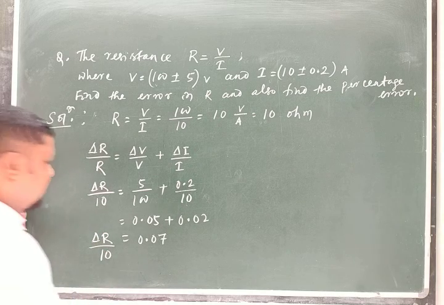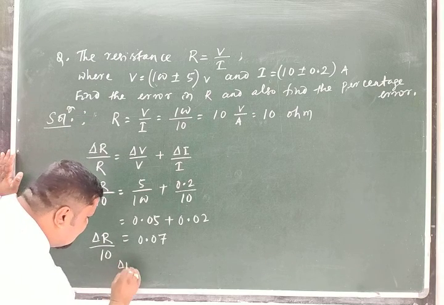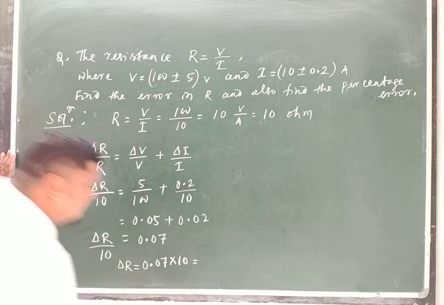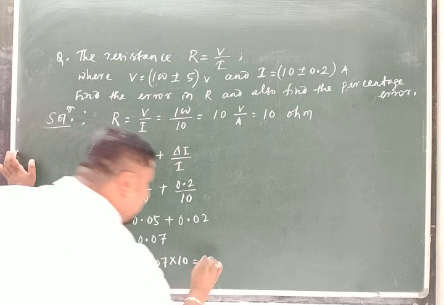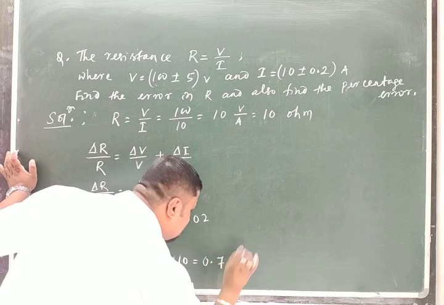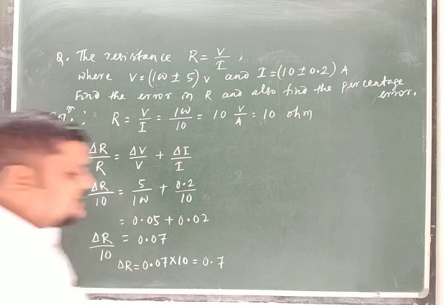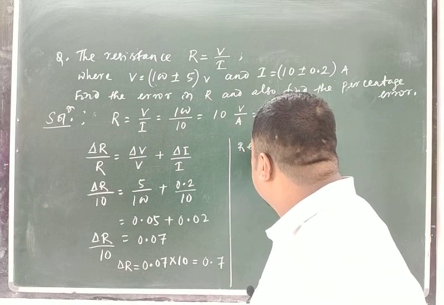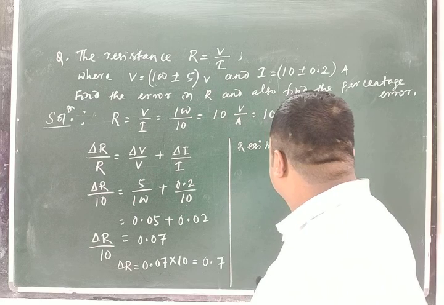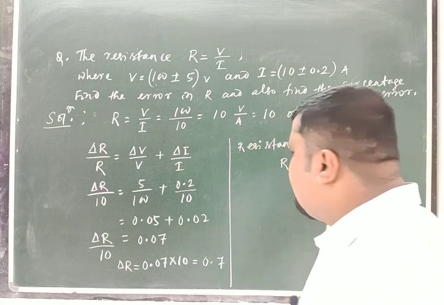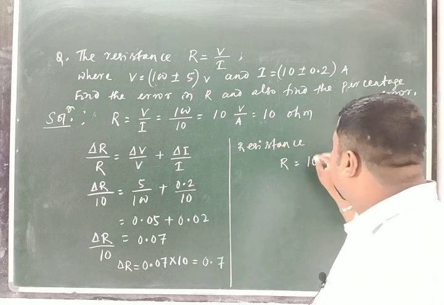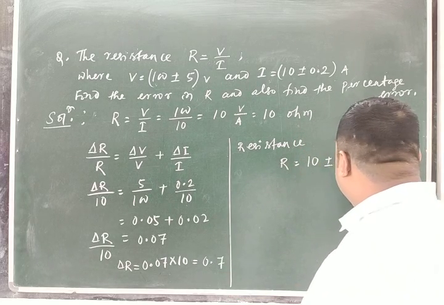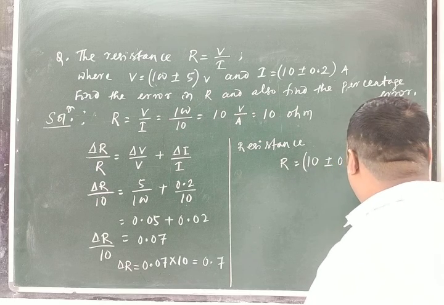But I need only delta R. So delta R is equal to 0.07 into 10, which is 0.7. So what is my result? The resistance R is equal to the measured value 10 plus or minus the error part, 0.7 ohm.